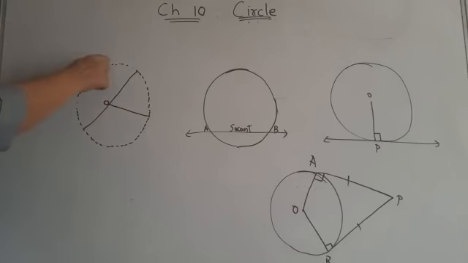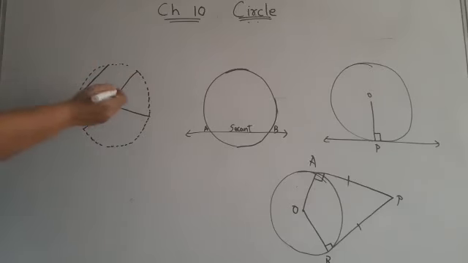While we can say what is meant by chord? A line segment whose both the endpoints are on the circle is known as chord. Now children, here we can see this is a diameter. We can also say that it is a chord. Why we can say that it is a chord? Because both the endpoints lie on the circle. So, the biggest chord of a circle is the diameter.